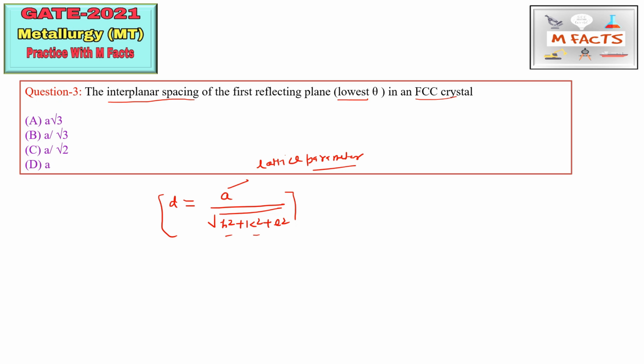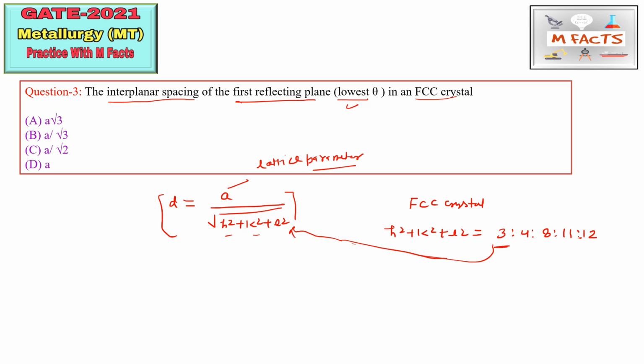And you know, from the extinction rule for FCC crystal structure, this h square plus k square plus l square values are 3, 4, 8, 11, 12. Okay, so they are asking about the first reflecting plane, that is lowest theta. So the first reflecting plane is 3, so we will put this h square plus k square plus l square value here. So d is equal to a by under root of 3. So this is the correct answer for this question. So a by root 3 is correct, B is the correct answer for this question.